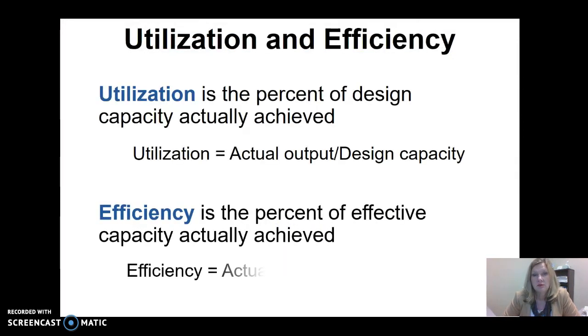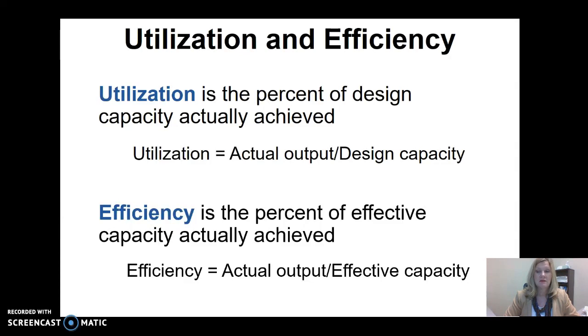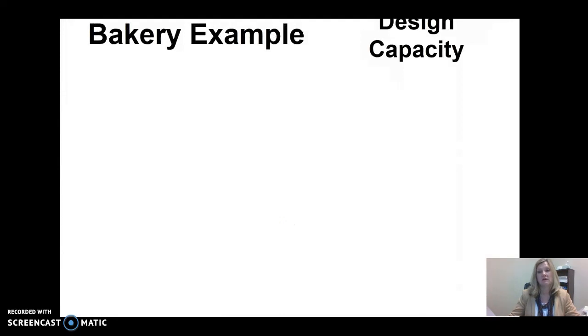So utilization is the percent of design capacity that we actually achieved. It's the actual output divided by the design capacity. So in this case, it would have been the 12,000 divided by 16,000. Remember, 16,000 was our design capacity, and our actual output was 12,000. Efficiency is the percent of effective capacity actually achieved. So efficiency is actual output divided by effective capacity. In this case, that would have been the 12,000 actual output divided by the 13,000 of effective capacity.